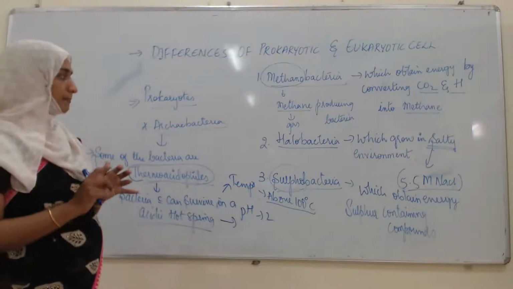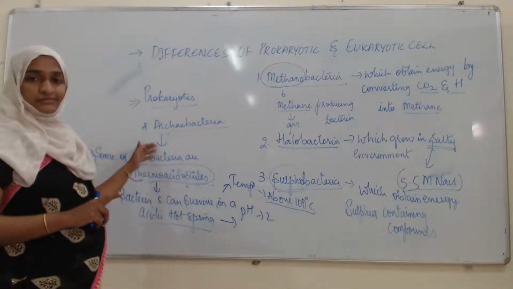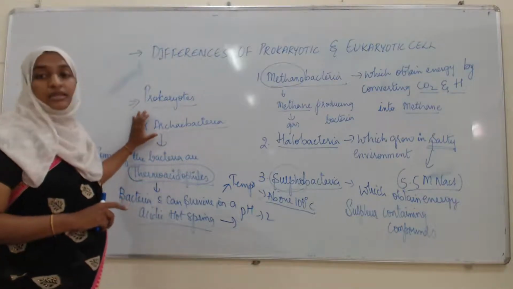These methanobacteria, halobacteria, sulfobacteria and thermoacidophiles all come under the archaebacteria.